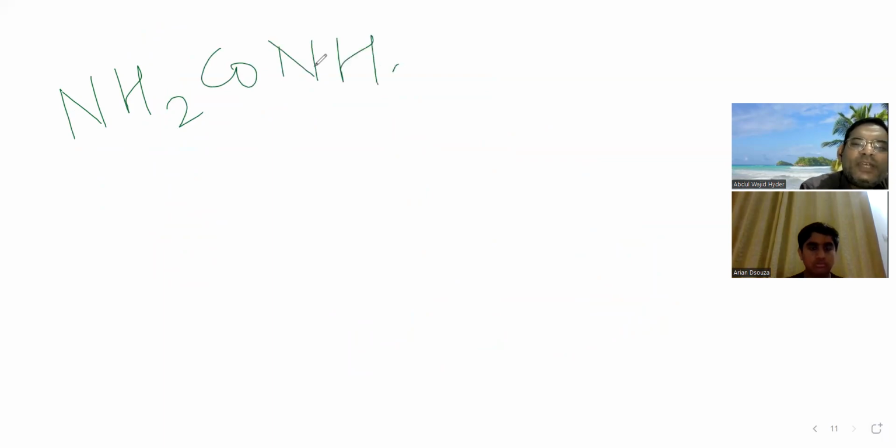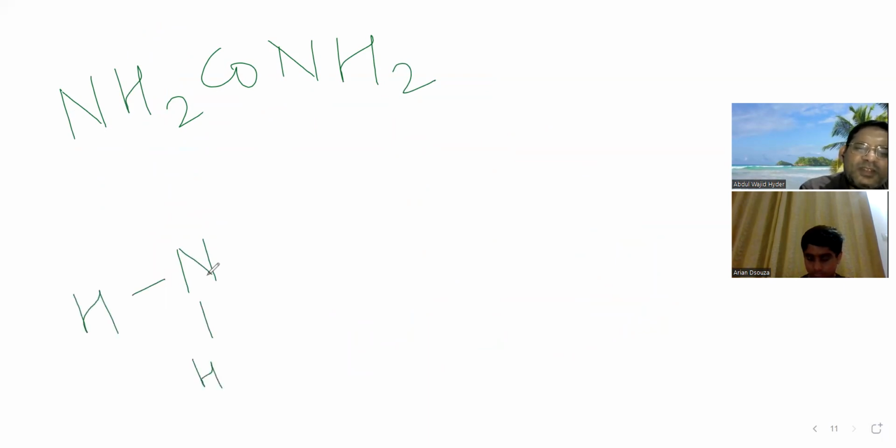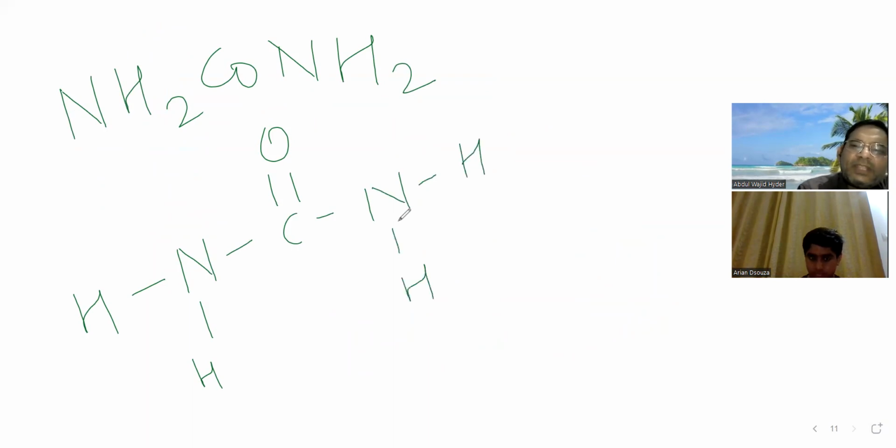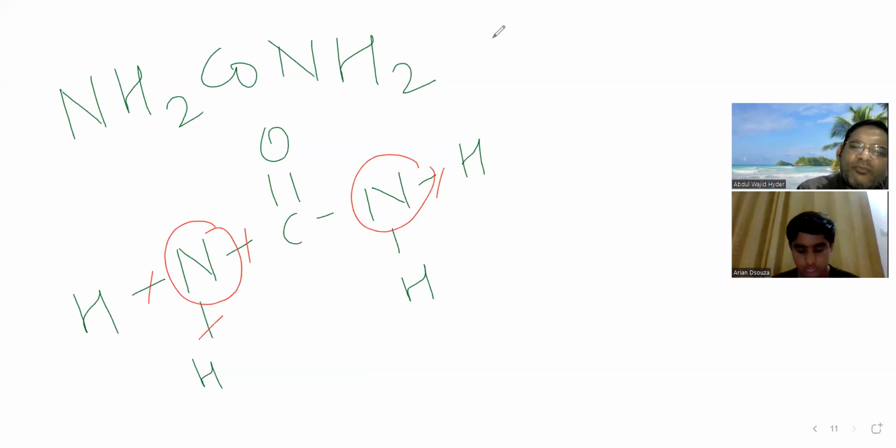Now see this urea: NH2, then C double bond O, NH2. What valency does this nitrogen have? 1, 2, 3. What about this nitrogen? 1, 2, 3. So the combining capacity of nitrogen, the number of bonds this nitrogen is forming here, is 3.